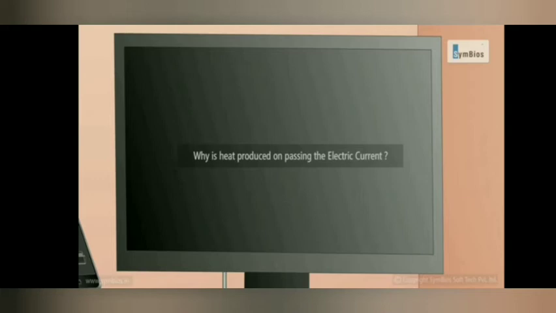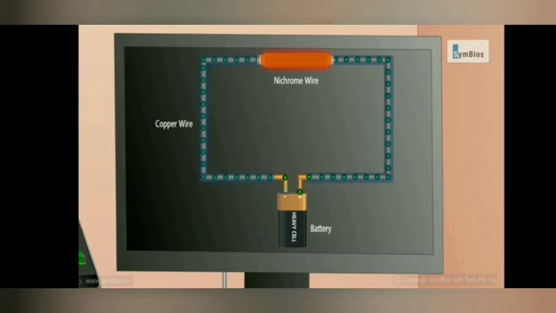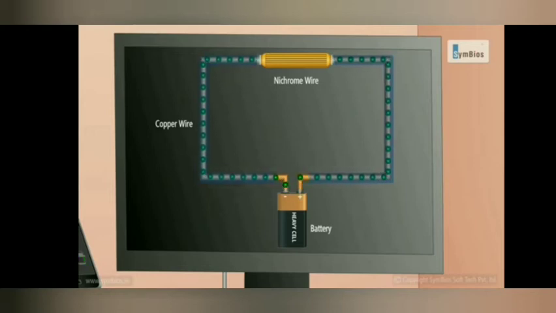Now let us know why heat is produced on passing the electric current. The battery is connected to the conductor through a resistor, nichrome. Nichrome wire is used as a resistor. Look here, in the battery, after the potential difference is set up, the current starts flowing.